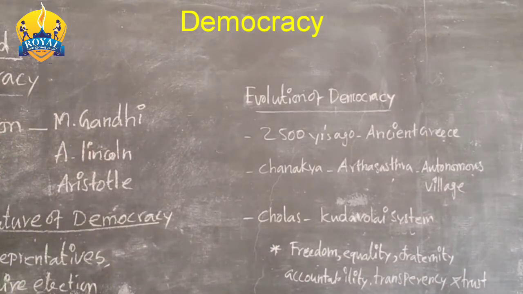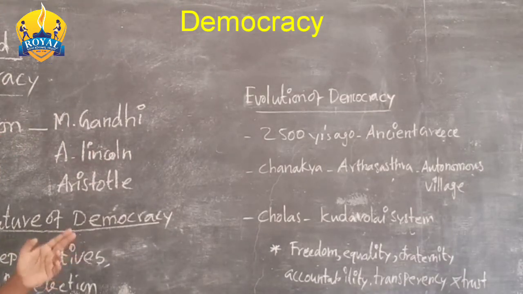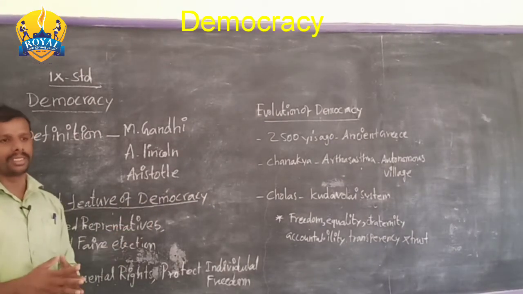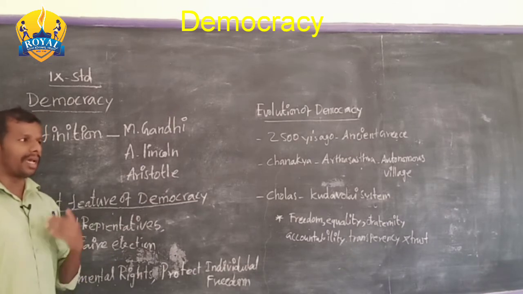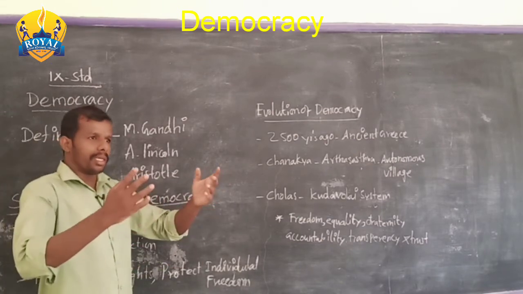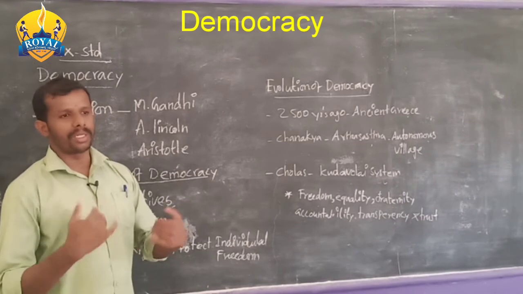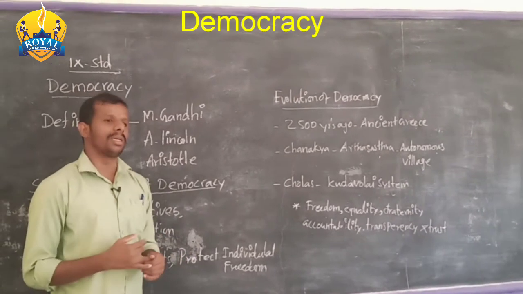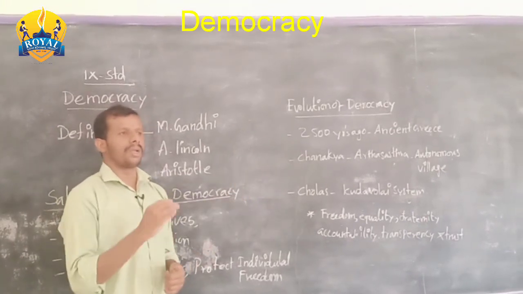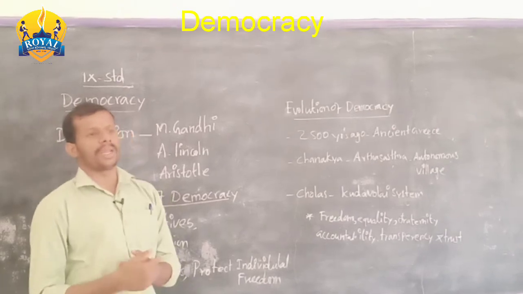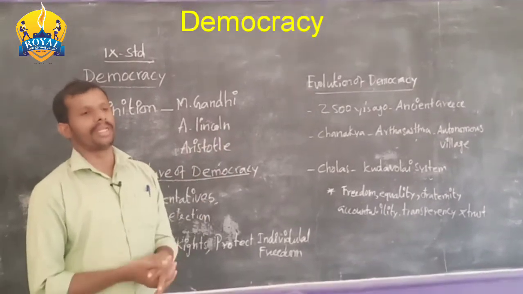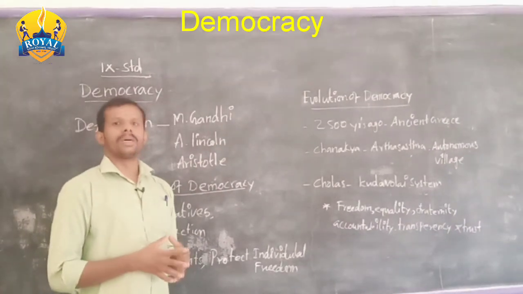So the next important thing is that democracy has two types. One is direct democracy, another is indirect democracy. What do you mean by direct democracy? Direct democracy means that in countries following it, the people can directly participate in the function of the government. Here the people directly convey their problems and requirements, and they are able to approach the rulers as well as the responsible personalities. So that is called direct democracy.